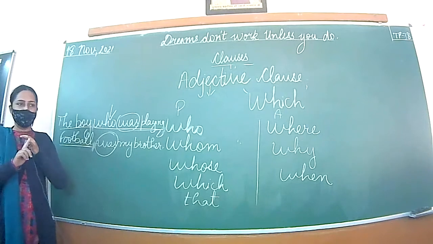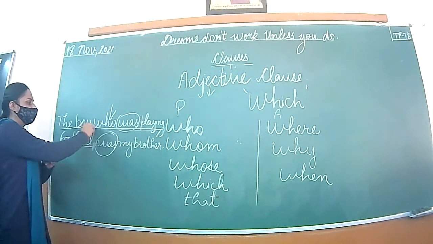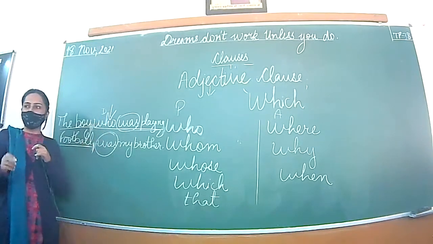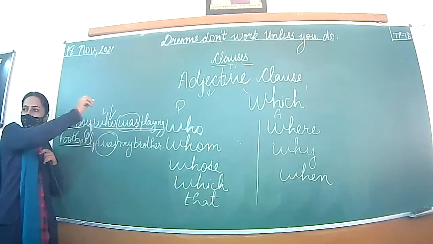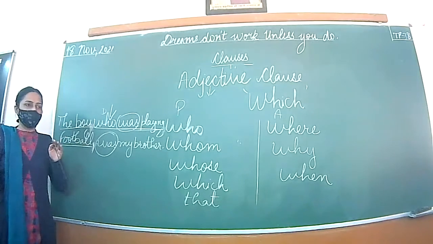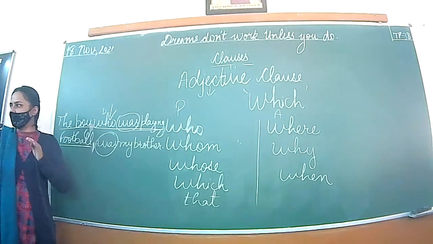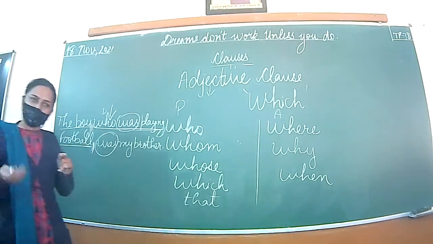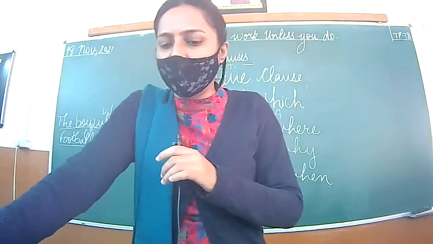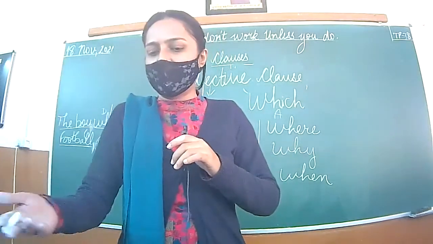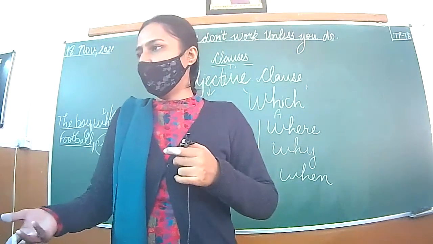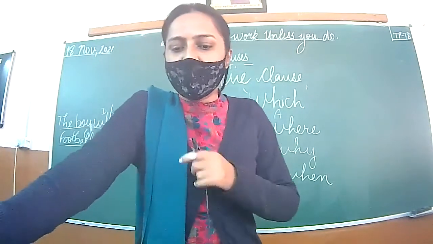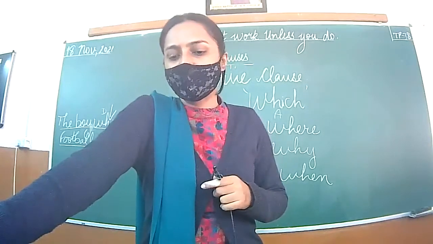One is called defining, the other is called non-defining. When there are no commas, it means this is defining and it is important. When I use commas, it means it is non-defining. In case I skip this part, the meaning will still be the same, no change. This will not come in your exam, but it is a chapter, maybe next term. In a spider which has 8 legs, if we skip which has 8 legs, a spider is not an insect. I think the meaning is the same. That information is just not very important, normal information. His sister, who is younger than him, is much smarter.